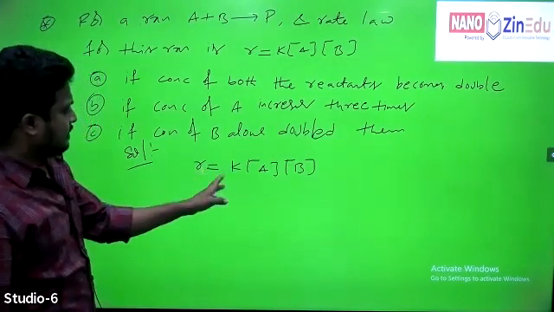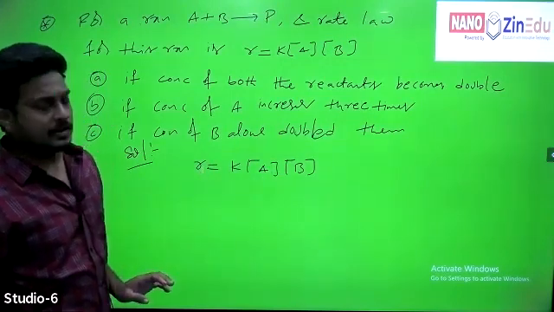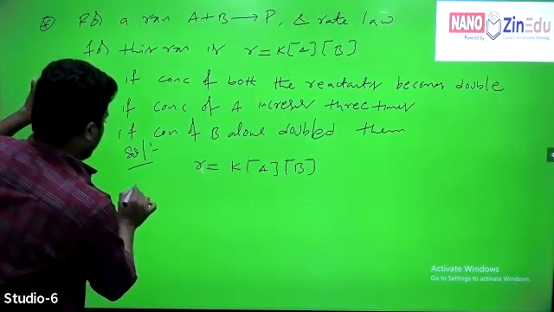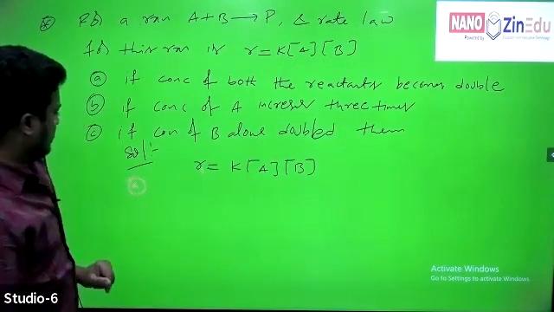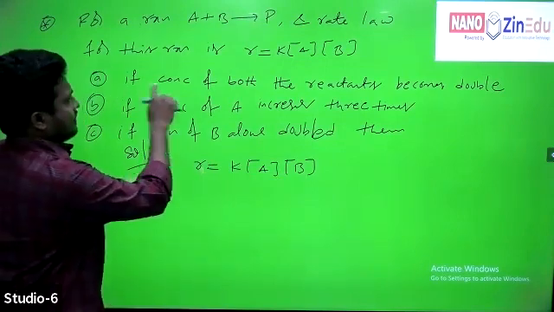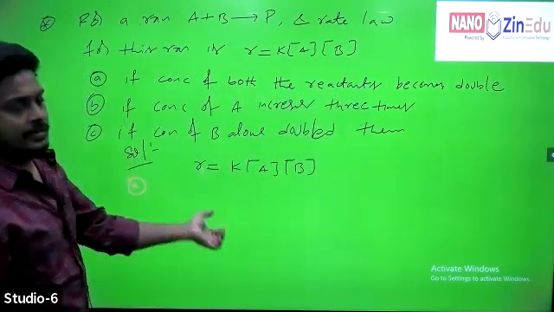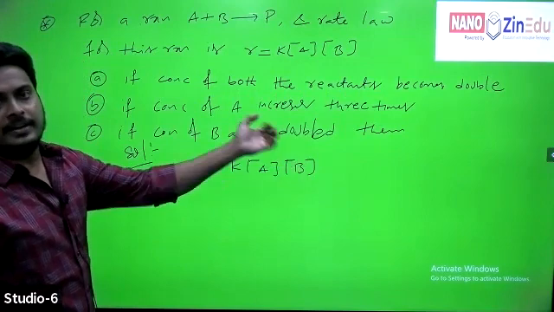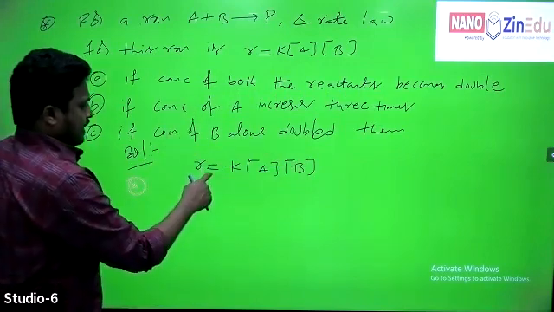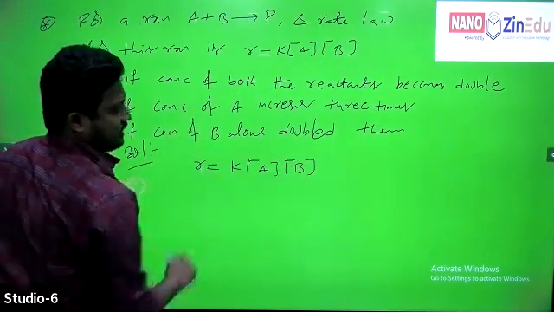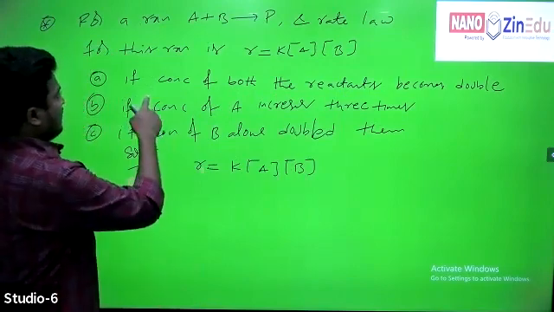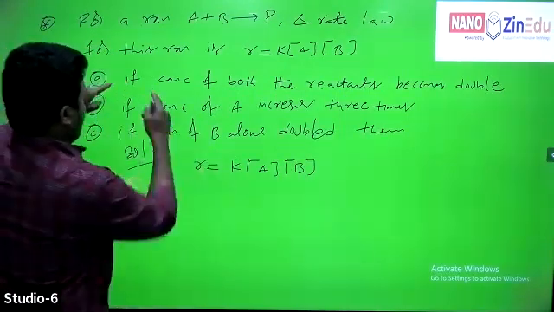R1 is equal to K into concentration of A into concentration of B. Now coming to bit A. If concentrations of both the reactants become double, then how is the new rate related to the old rate? Actually R1 equal to K into A into B is already given. Now write the rate law with respect to A.